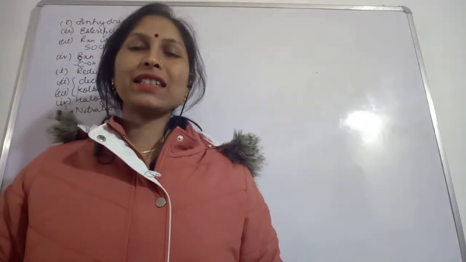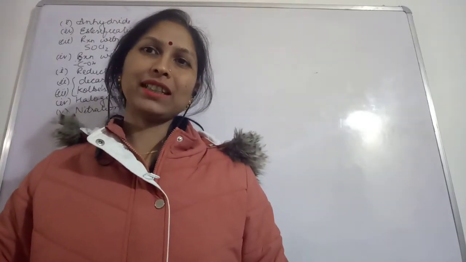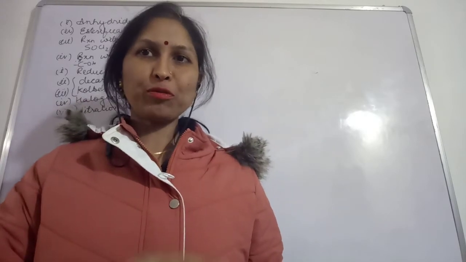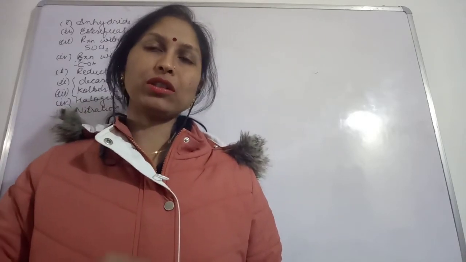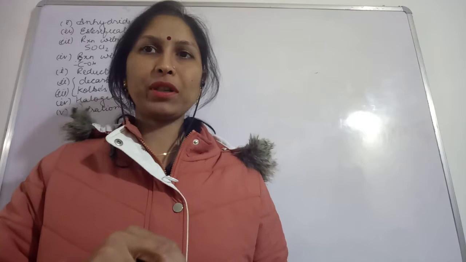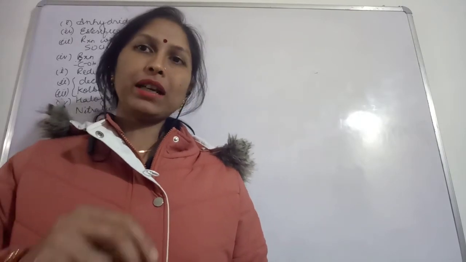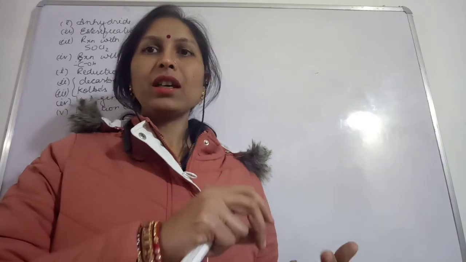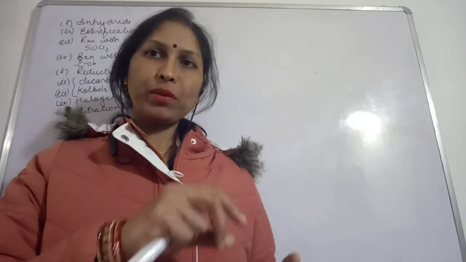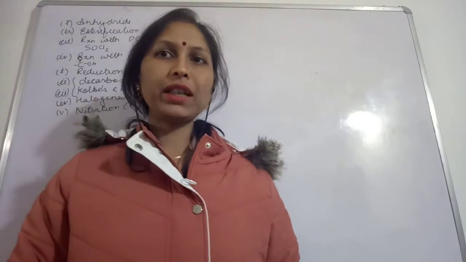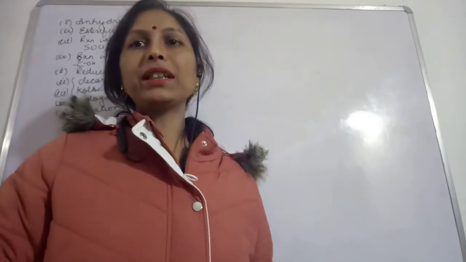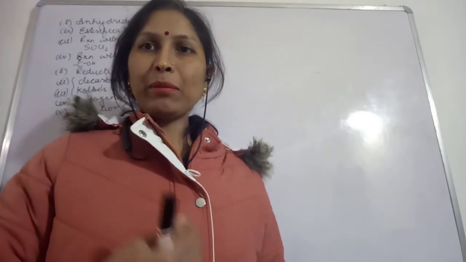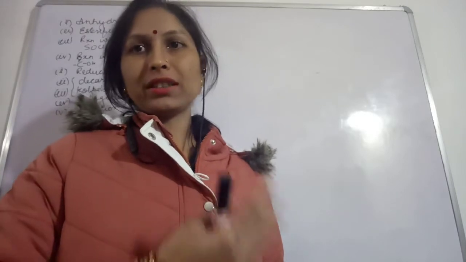So aldehydes, ketones and carboxylic acids. In this chapter we completed the methods of preparation of aldehydes and ketones. We also studied the methods of preparation of carboxylic acid. We have discussed the physical and chemical properties of aldehydes and ketones, that we completed. But we still need to complete the chemical properties of carboxylic acid.